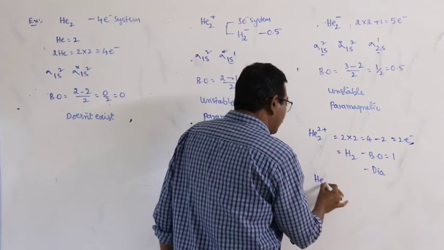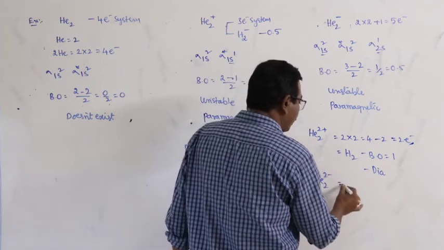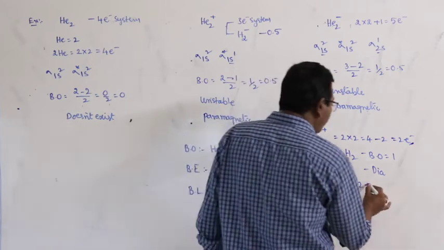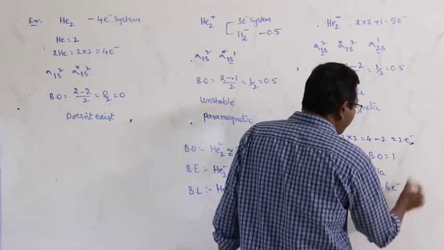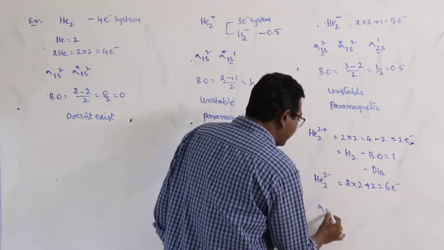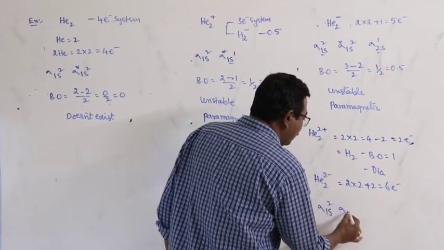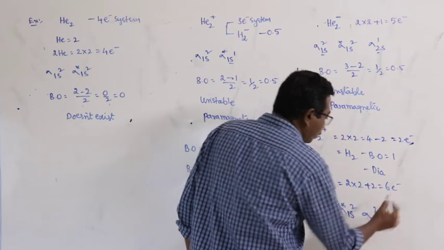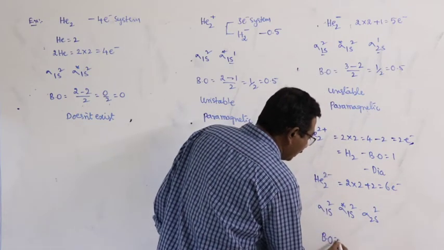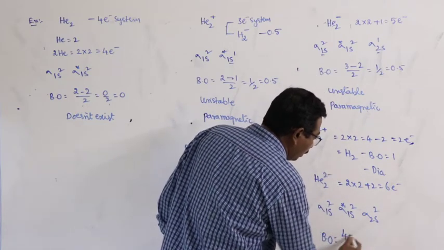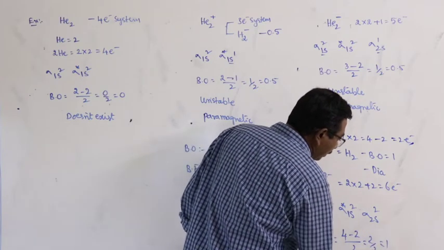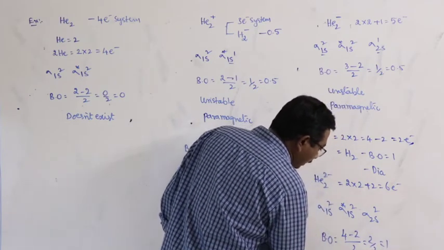Next, He2 2 minus: 2 helium atoms, 2 into 2, 4. 4 plus 2, 6. 6 electron system. Here sigma 1s2, sigma star 1s2, sigma 2s2. Bond order is equal to 2 plus 2, 4, minus 2, by 2, which is 1.